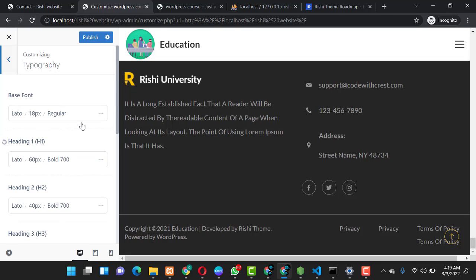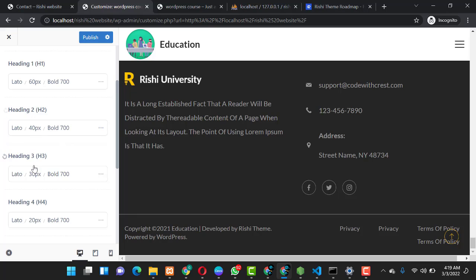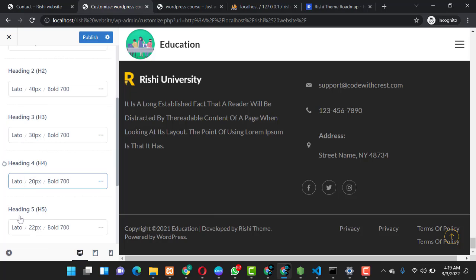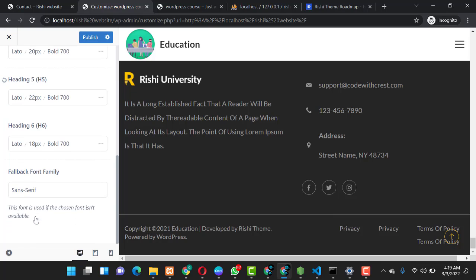So you click on typography. So the best font, that's where you customize it, on typography. You can customize your heading and the sizing and how, if they are bolded or whatever. You can also customize your heading 2 tags, your heading 3 tags, your heading 4 tags, your heading 5 tags, and all other heading tags.